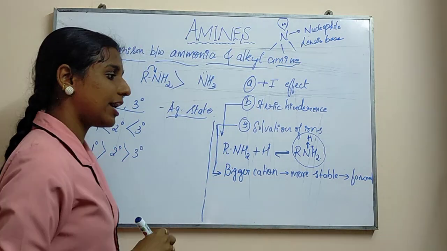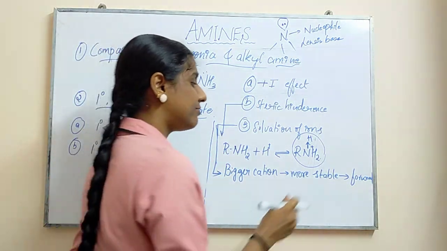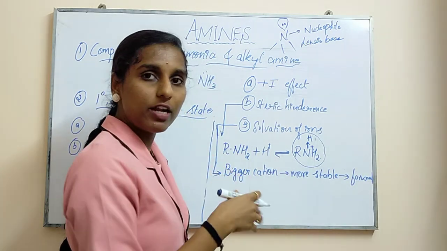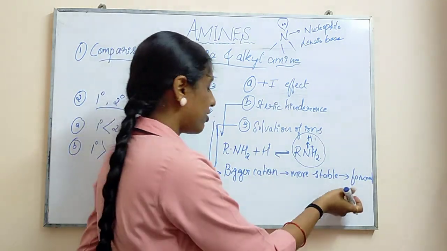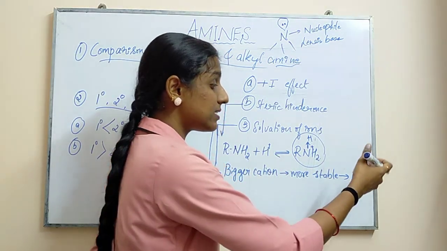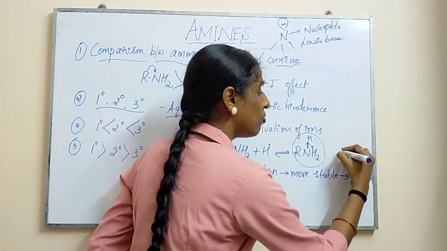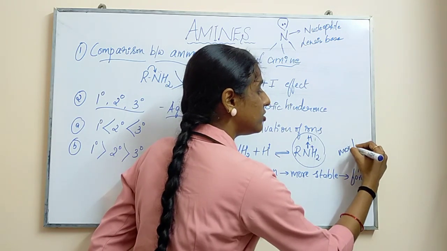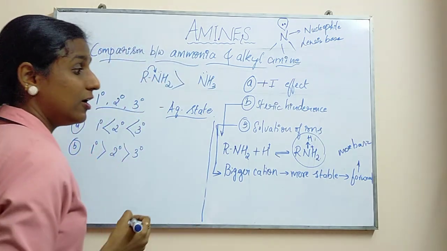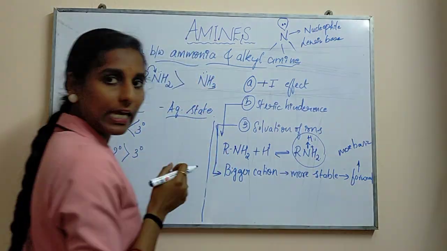You have studied according to Le Chatelier's principle, if the reaction is stable, the reaction will undergo forward reaction. Here also the same thing. If the cation is bigger, it is more stable, the forward reaction will take place so that it will be more basic in nature.